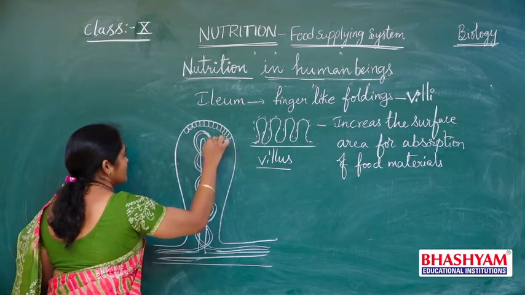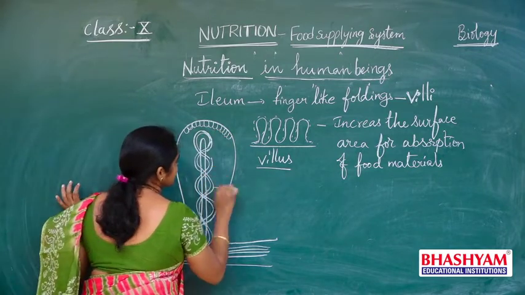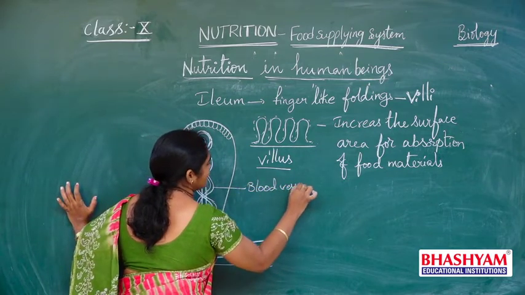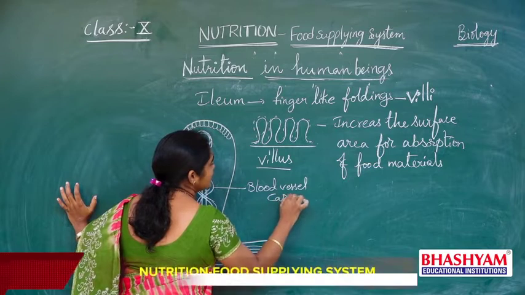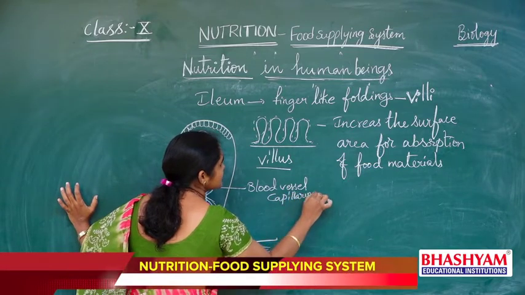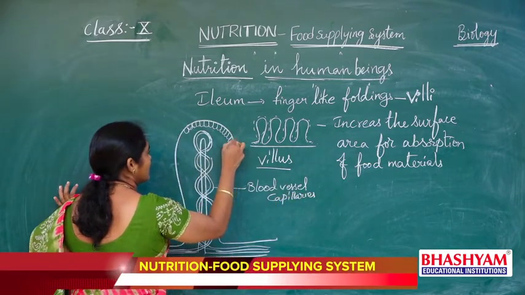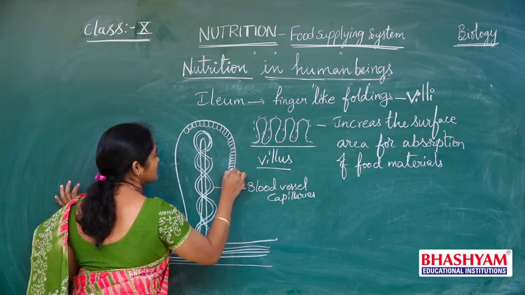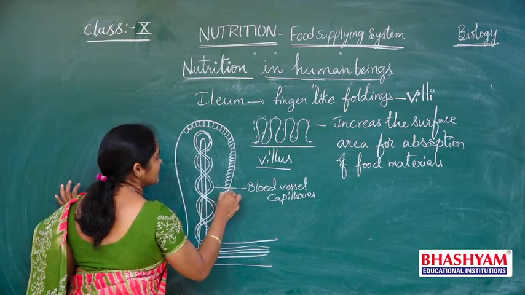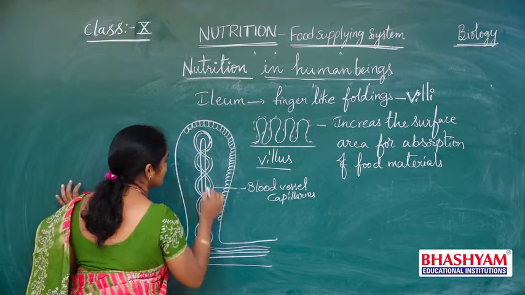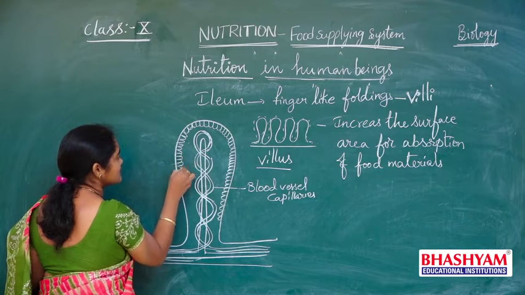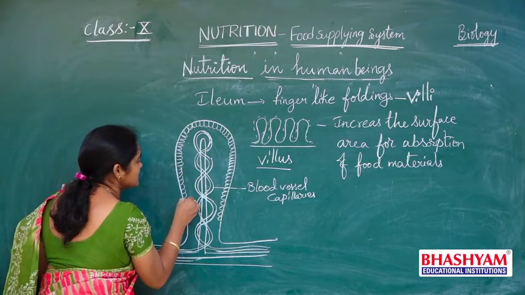So these are the blood vessels, nothing but capillaries, the finest blood vessels, and the outer wall has epithelial cells like this. Each finger-like projection has cells like this, epithelial cells.